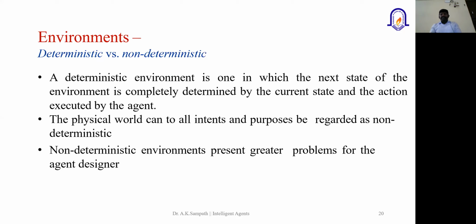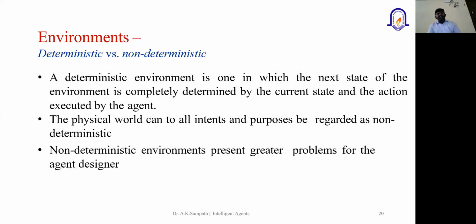This is a very simple environment. I could say that when the user is playing a chess game or some other games, or maybe tic-tac-toe, if I'm taking a move, I may know what will happen in the next step. So this completely depends on the deterministic environment.